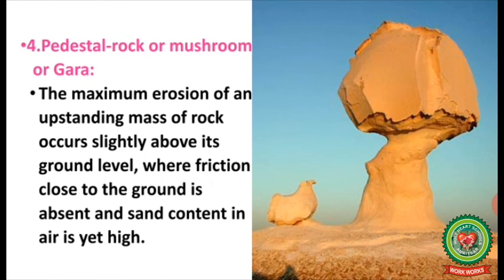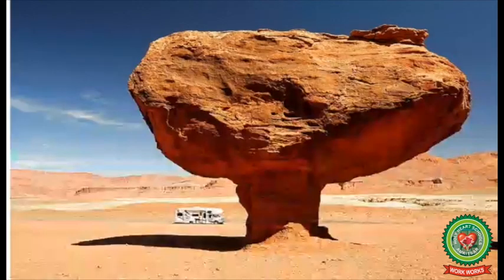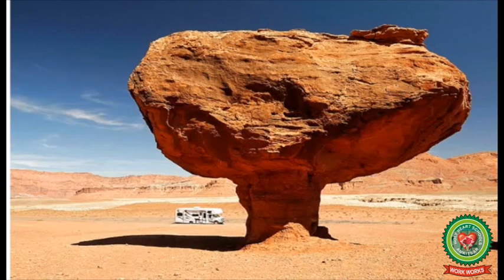Next we have pedestal rock or mushroom rock or gara. The maximum erosion of an upstanding mass of rock occurs slightly above its ground level. The intensity of cutting into the rock decreases both upwards as well as downwards from this level of maximum erosion by the wind. Due to greater erosion of the lower portion, the rock assumes the shape of a mushroom.